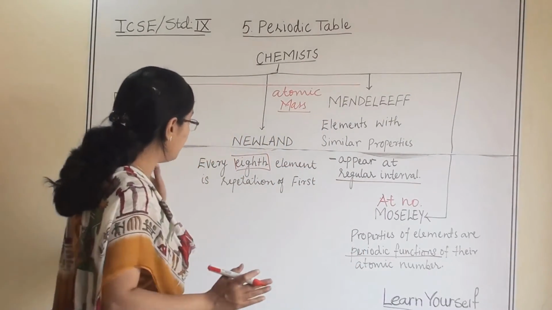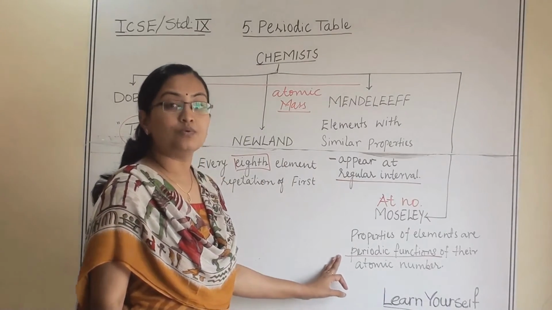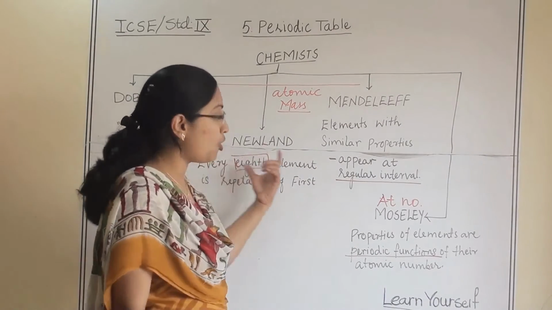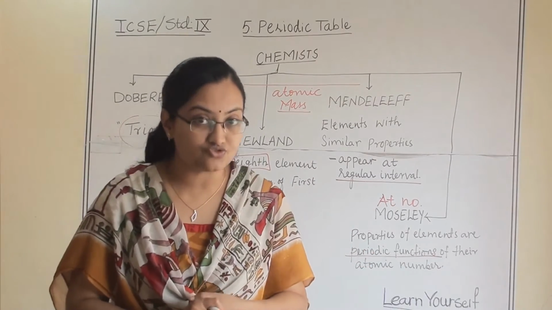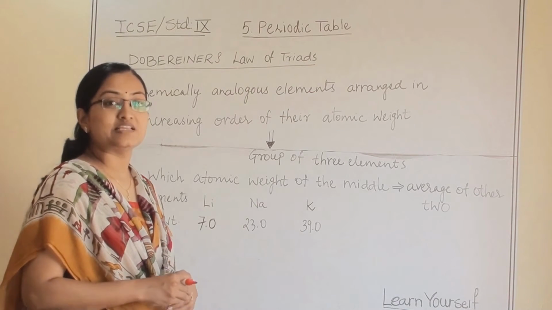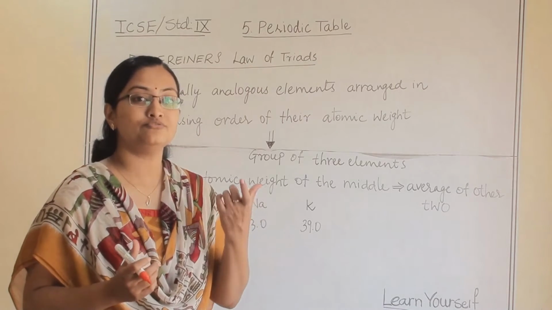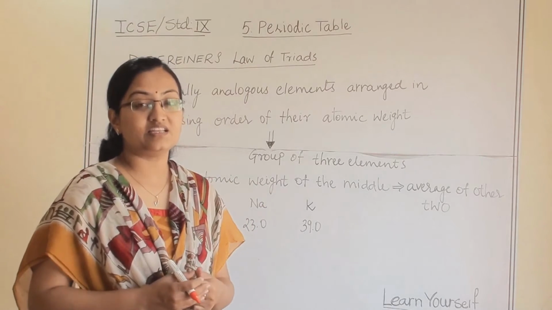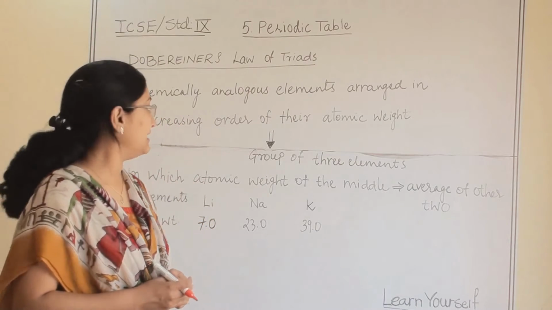So this is the basic information and the rules they have given. Now we are going to learn about all of them in detail by giving one example each. Dobereiner's law of triads. It is known as the law of triads because Dobereiner gave a group of 3 elements and observed certain properties among them.